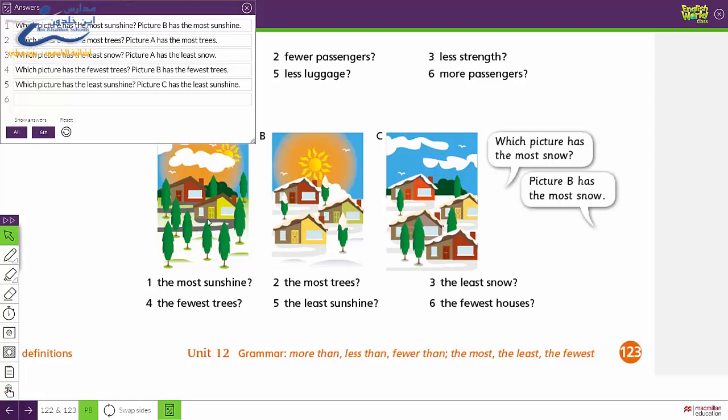How many houses? 2. So the question will be, which picture has the fewest houses? And of course, the answer will be picture A. Picture A has the fewest houses. We have just 2 houses here.